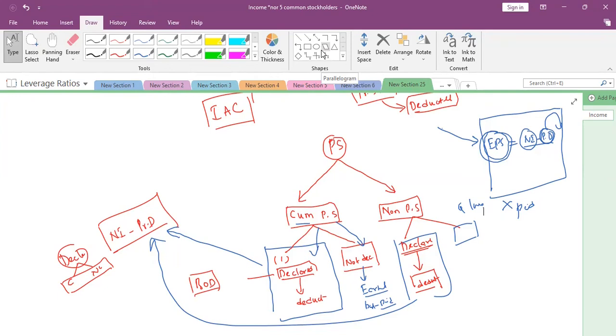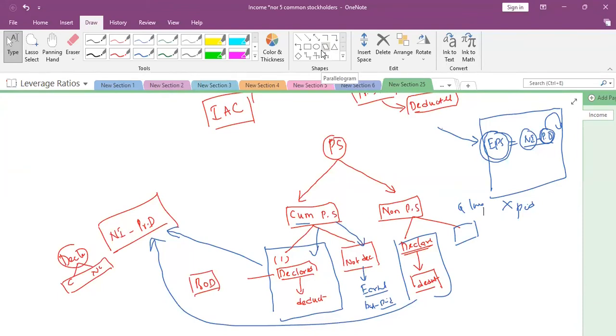Point is clear? Okay, yes. So it means that it totally depends upon the shareholders. If the preference shares are non-cumulative, it totally depends upon whether they declare or not. If it is declared for non-cumulative shares, then only it will be deducted from net income. If it is not declared, then it will not be deducted.